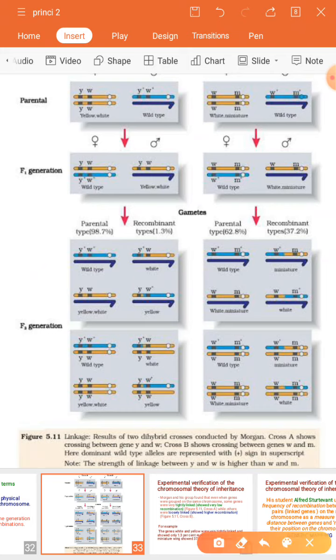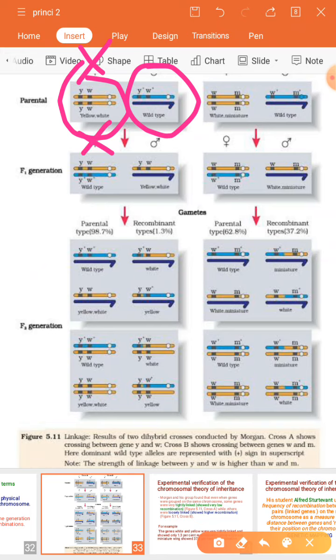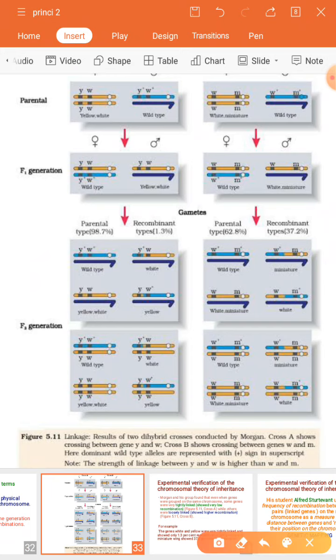Observe here. This is how you're showing. This is your X chromosome. Even this is X chromosome. Observe here, this is Y chromosome which has a hook-like structure, and the top one is X chromosome. So what I'm trying to say is, whatever T.H. Morgan studied was on sex chromosomes.